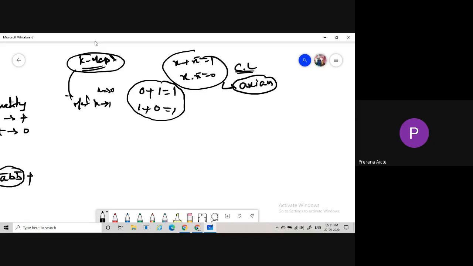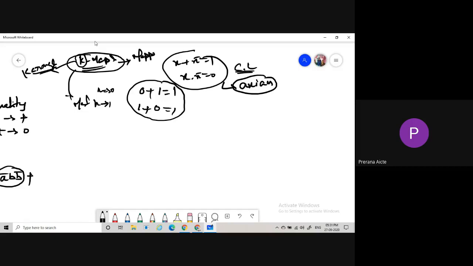So what is K-map? K stands for Karnaugh. Karnaugh introduced a technique, so that's why the technique is called K-map.